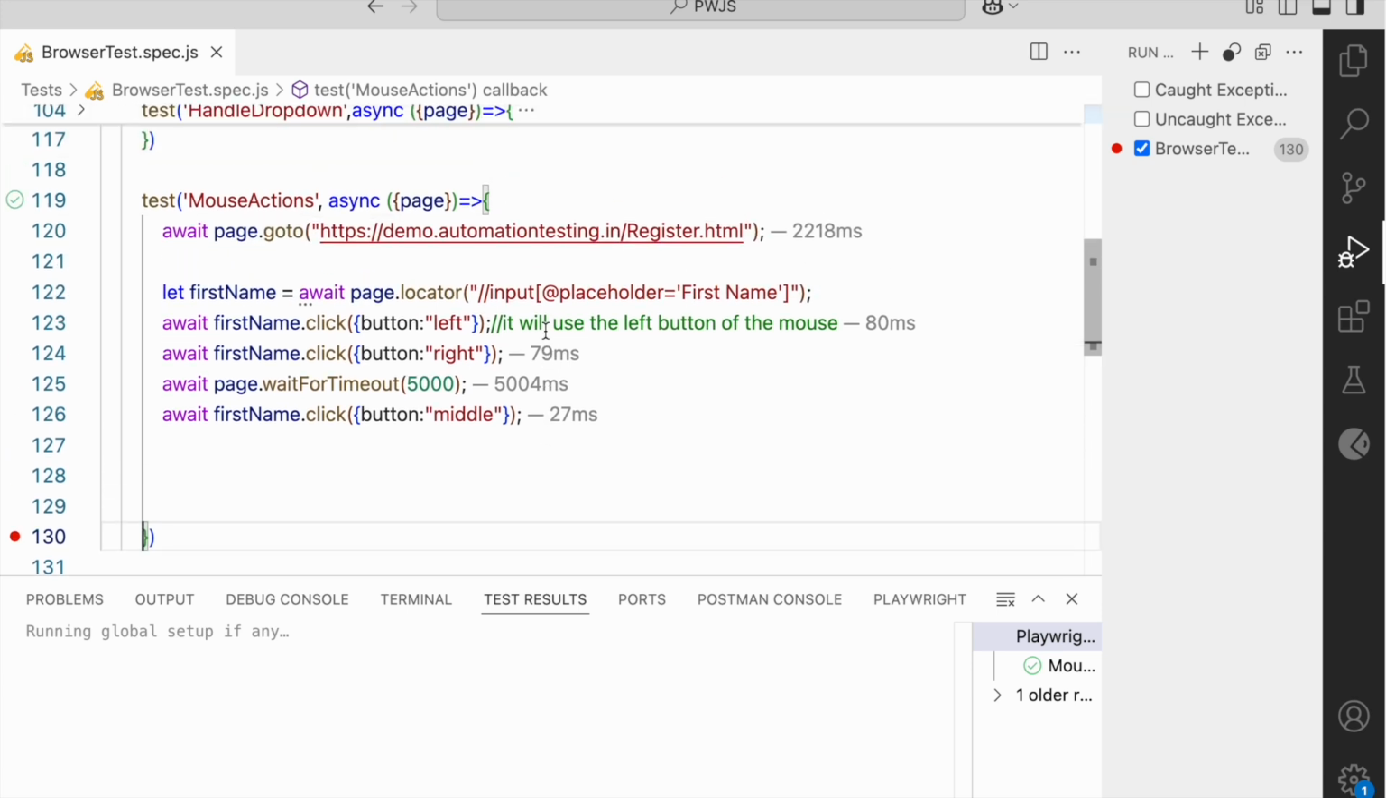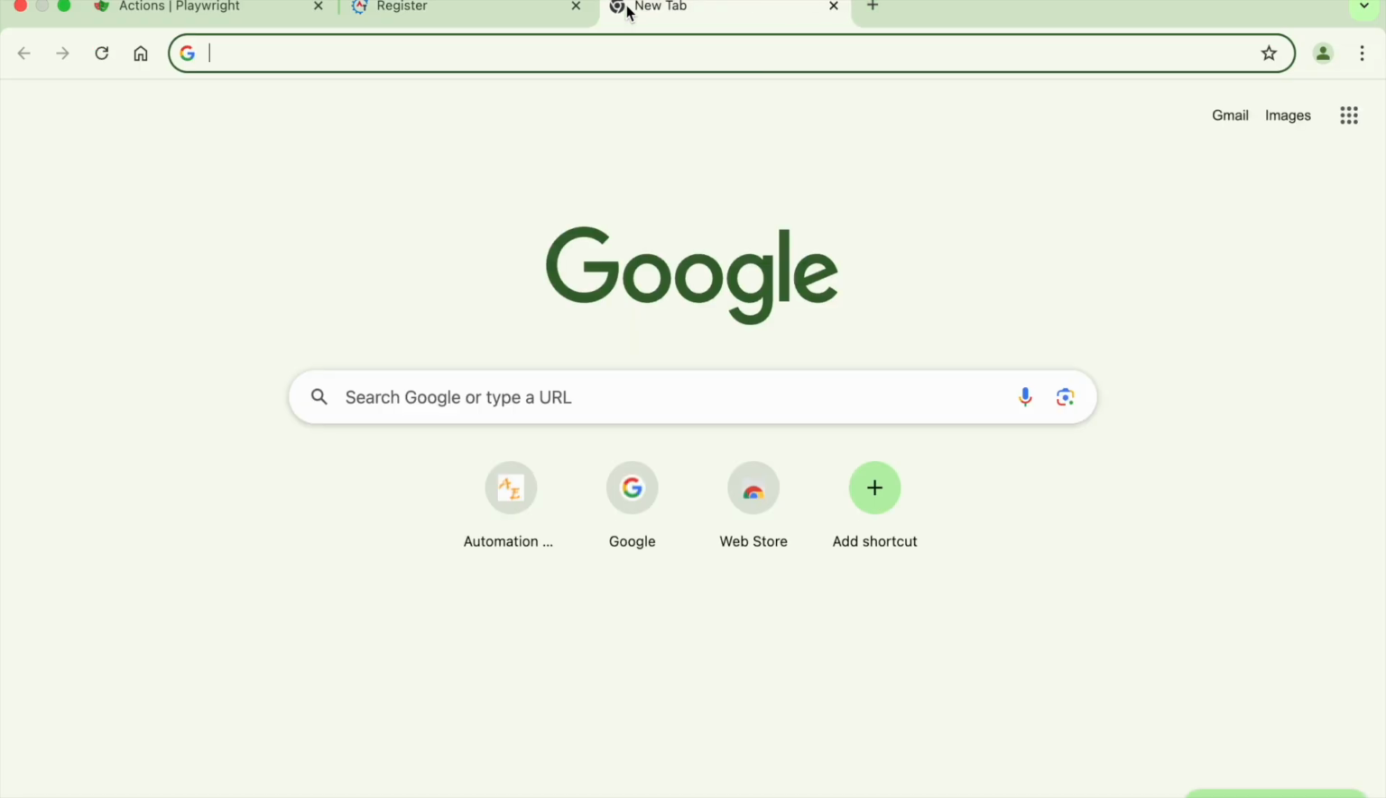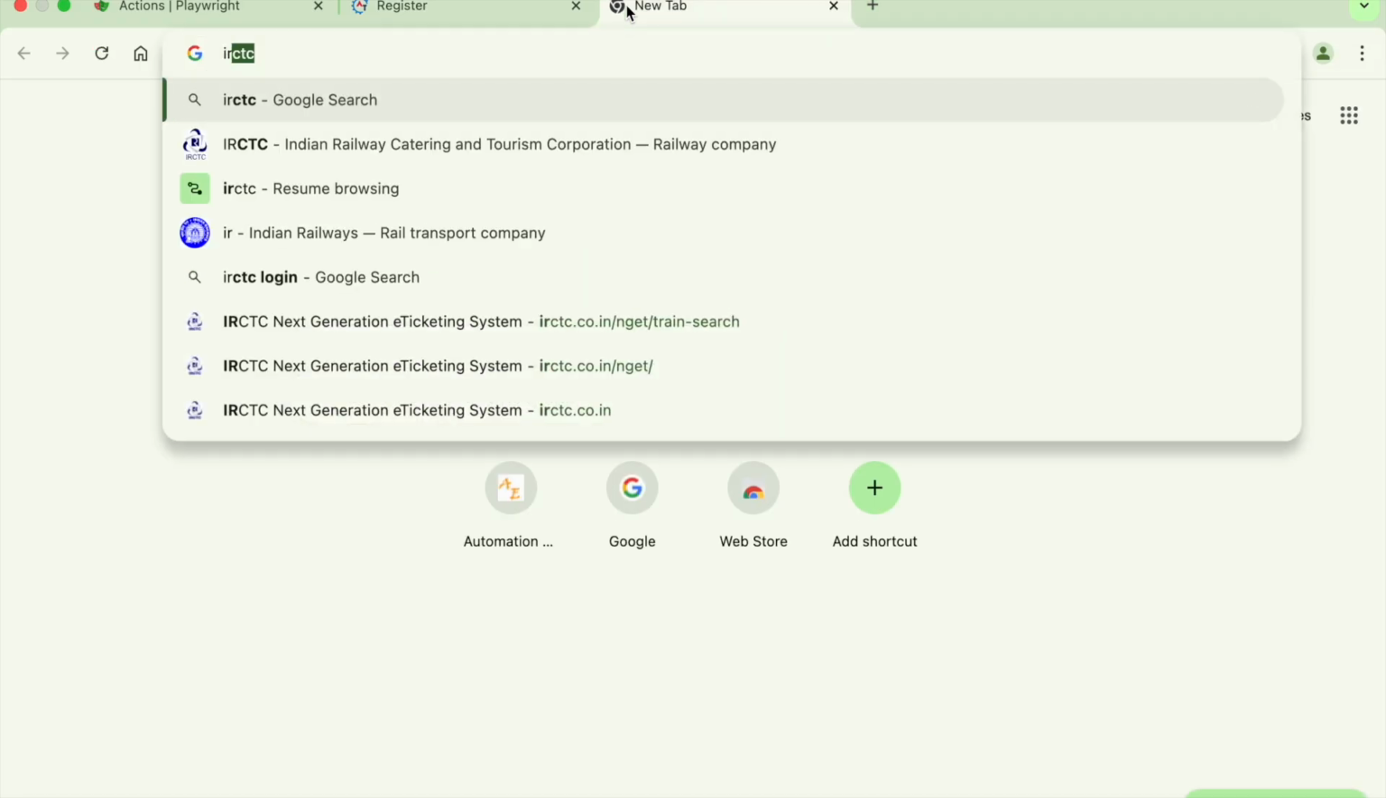There is one more thing. Suppose there is a link. There are some instances where someone says they want to open a link in a new window or a new tab. We can do that using the modifier attribute. Let us see how we will do it. So let us go to another site. I will say IRCTC.